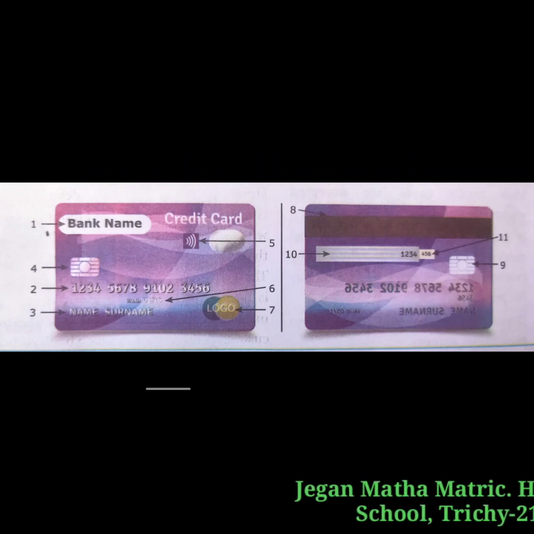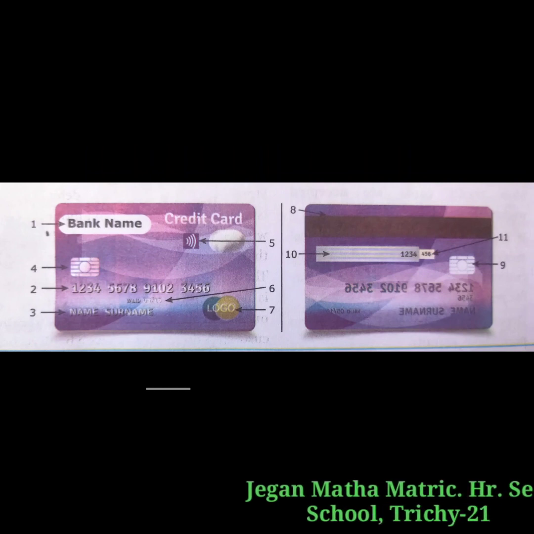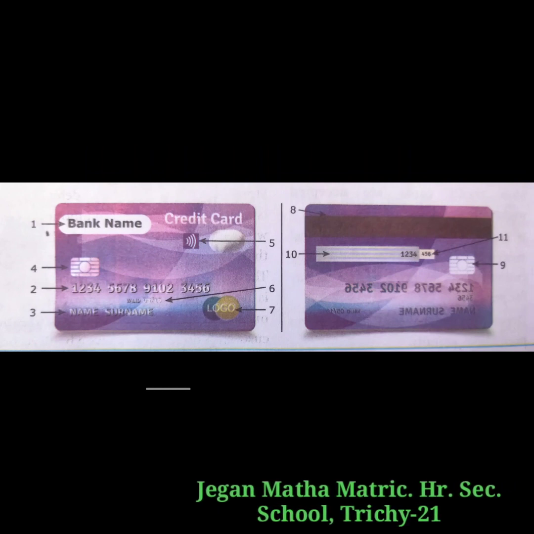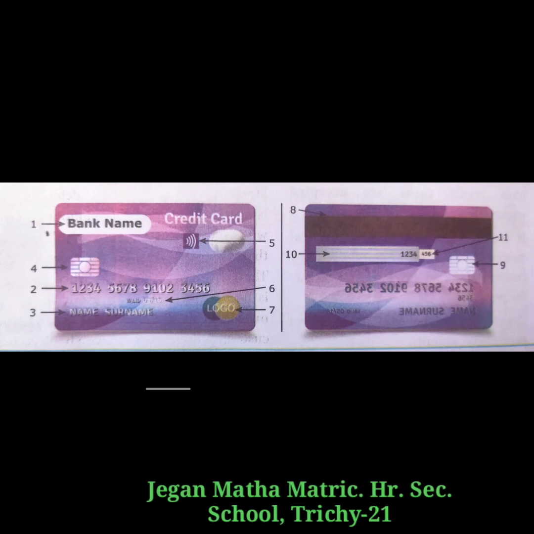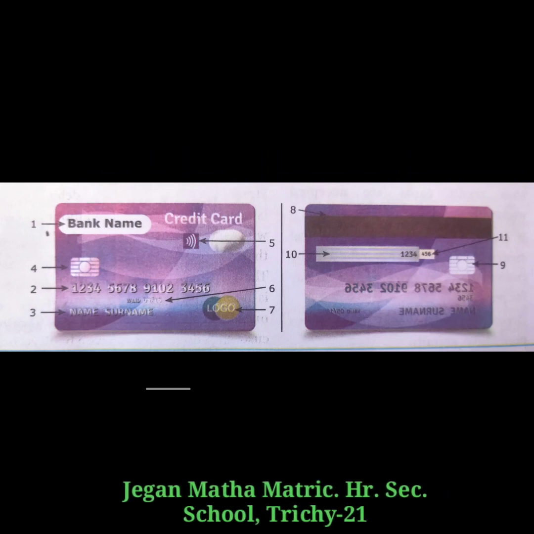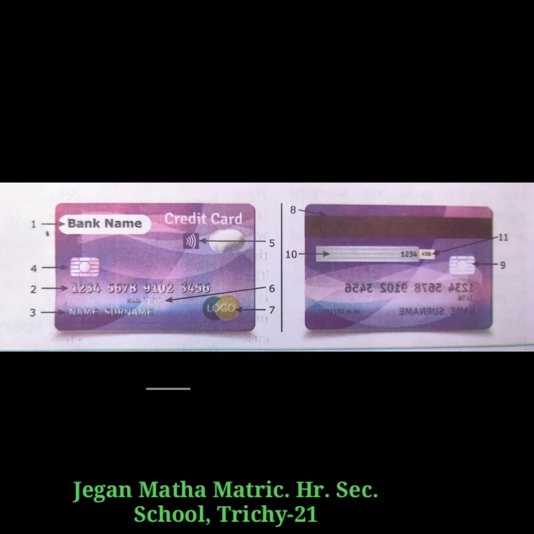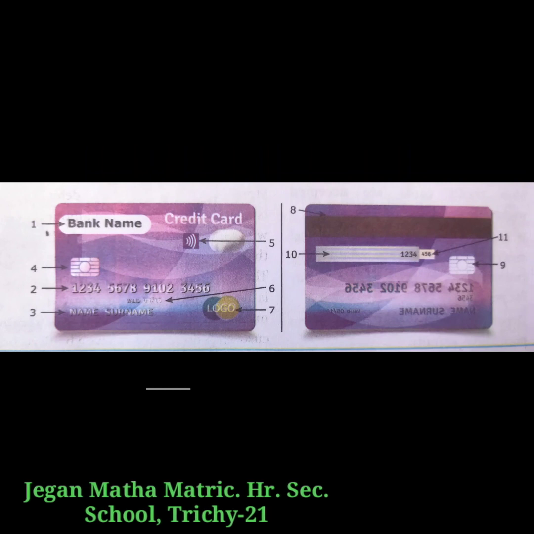And the last one, that is CVC or CVV, card verification code or card verification value. It is a 3-digit code usually printed to the left of the signature panel that validates the card. CVC2 is used in contactless transactions.